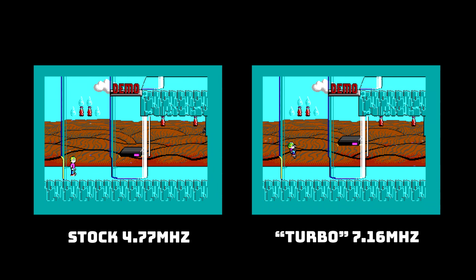Also in-game, it provides a very nice bump to the frame rate, meaning that some later 286 era games which would usually stutter are perfectly playable on this system.